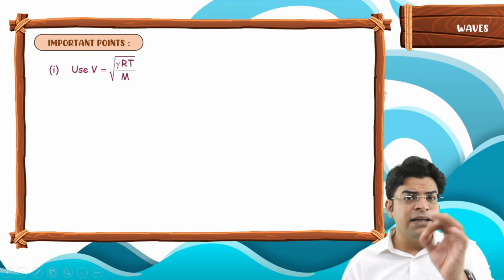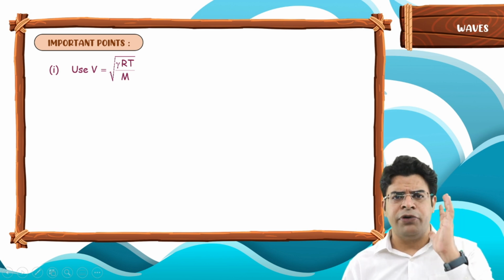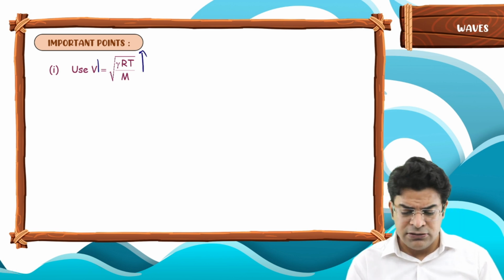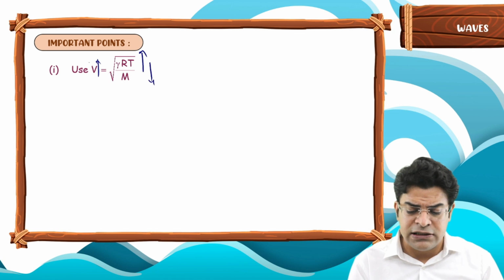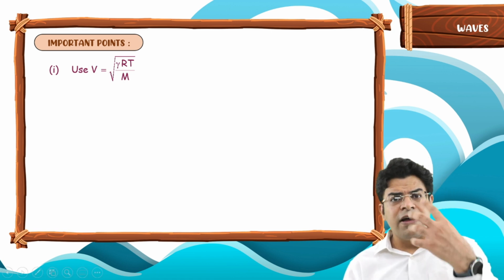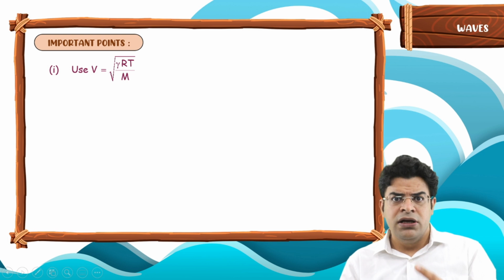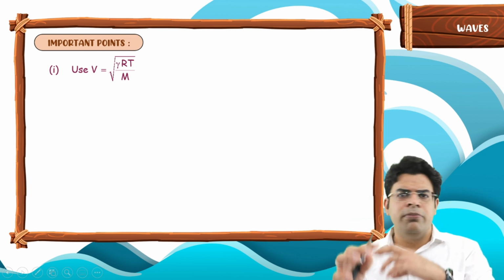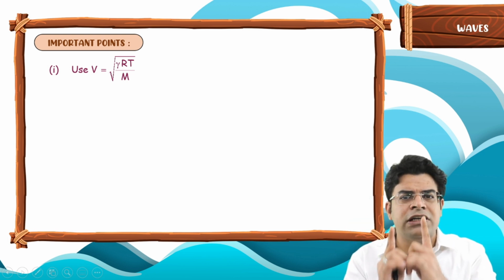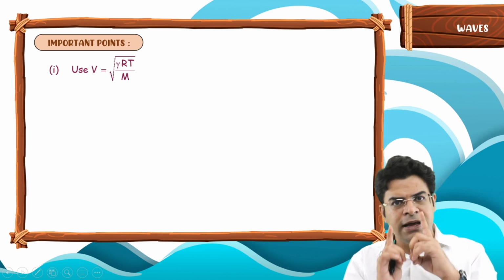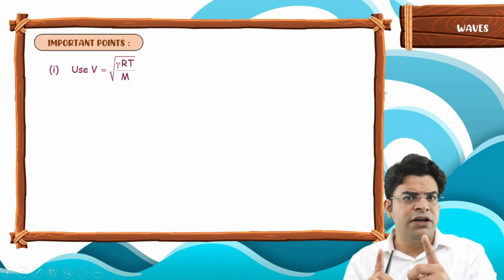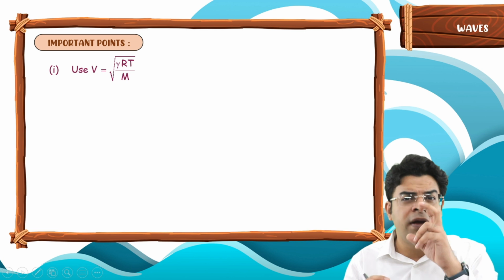So it is highly recommended to just look at temperature. If the temperature increases, the velocity will increase. If the temperature decreases, the velocity will decrease. Even if they say in the question that the pressure becomes this many times, the volume becomes so many times, just look at what is happening to temperature. If the temperature increases, the velocity will increase. If the temperature decreases, the velocity will decrease.